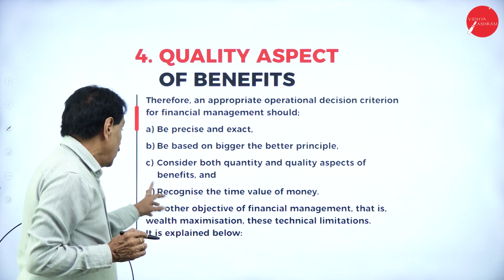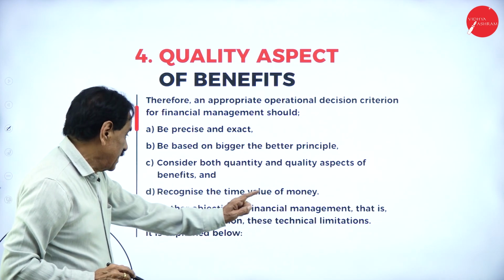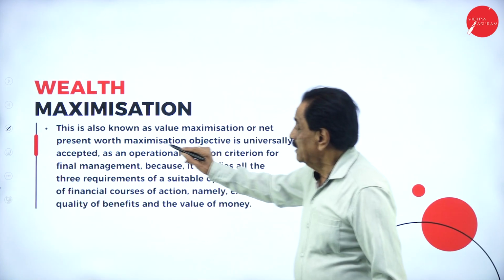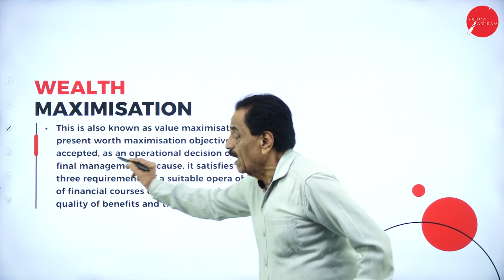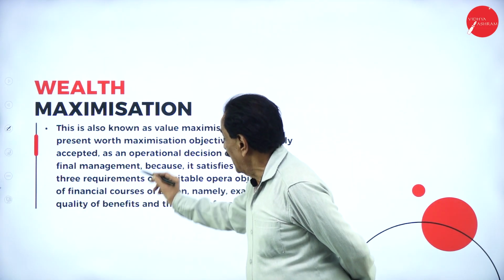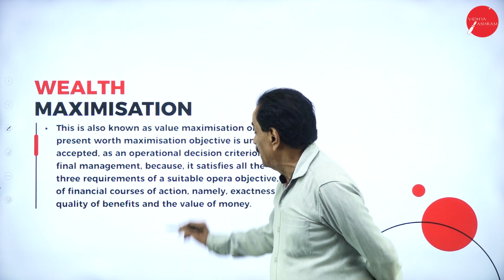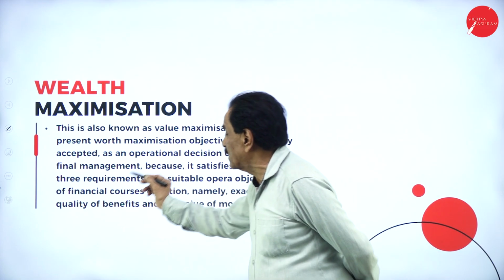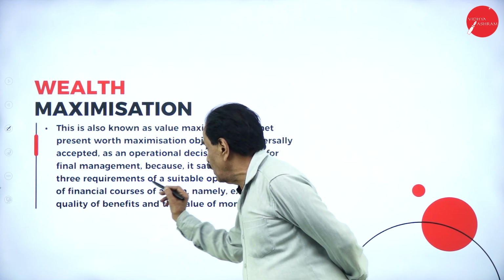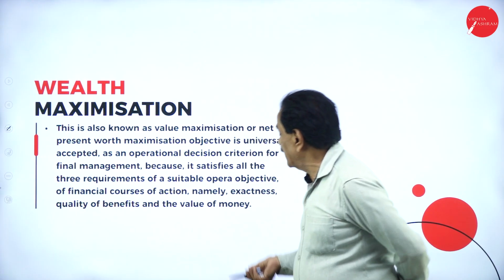This is important. It should recognize the time value of money. The other objective of financial management, that is wealth maximization. These technical limitations have been explained below. This is also known as value maximization or net present worth maximization. The objective is universally accepted as an operational decision criterion for financial management because it satisfies all three requirements of a suitable operating objective of a financial course of action, namely exactness, quality of benefit and the time value of money.